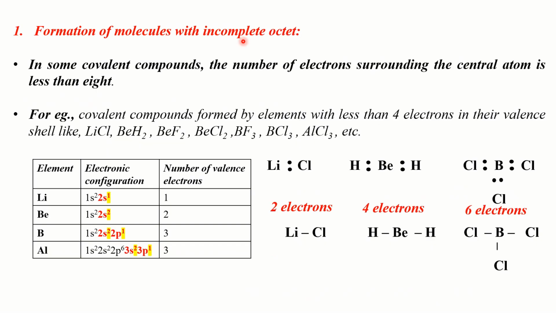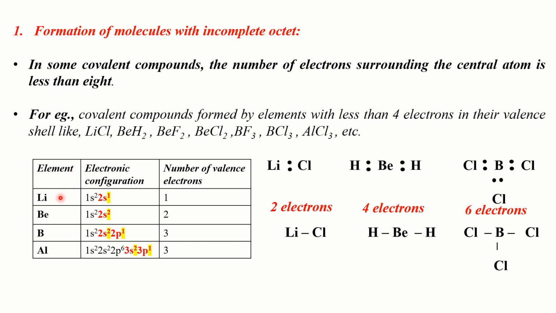The first type of exception to the octet rule is the incomplete octet of the central atom in certain molecules. In some covalent compounds, the number of electrons surrounding the central atom is less than 8. Keep this in mind, students.